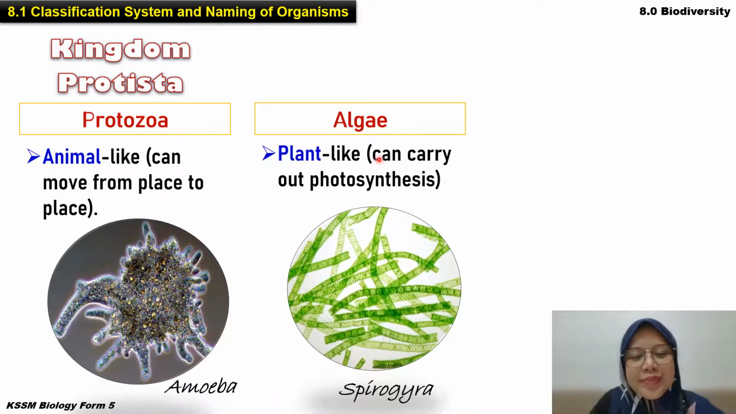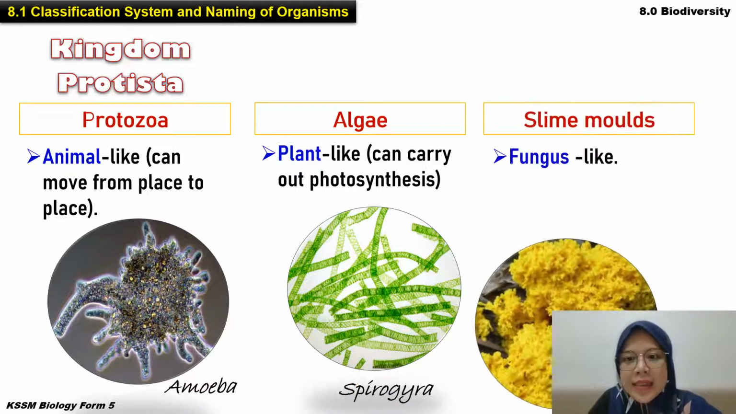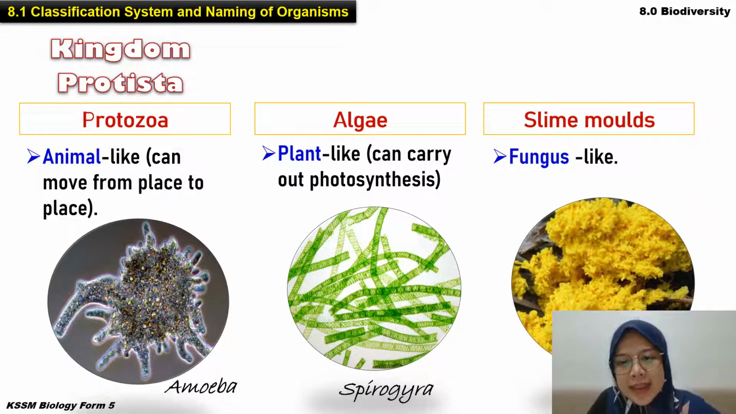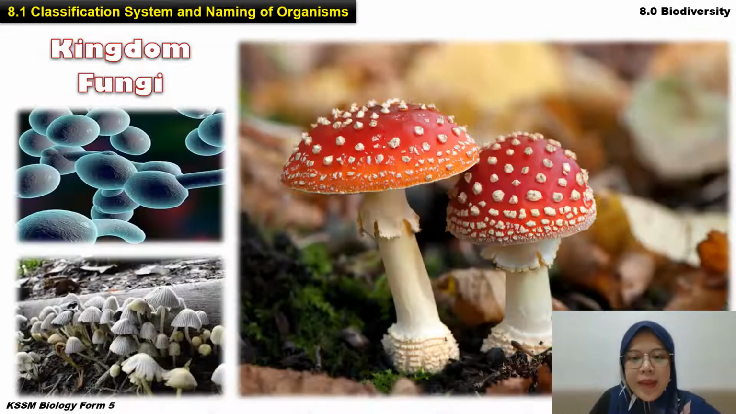Next, algae. Algae is plant-like. So this protista algae dia autotrophic. Autotrophic bermaksud it can make their own food. So algae can carry out photosynthesis. For example, under plant algae is Spirogyra. And last one is fungus-like, for example, is this under the slime mold. Okay. Alright, dah.